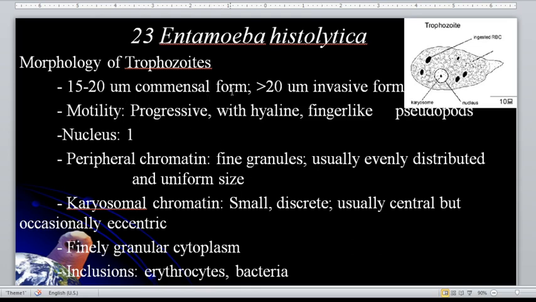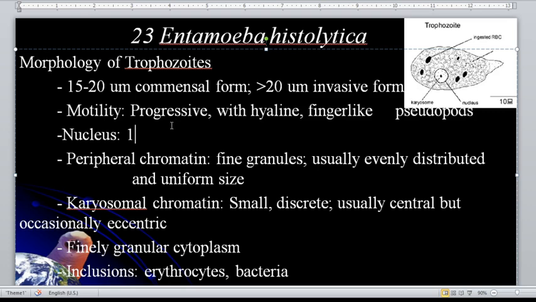For motility, the motility of Entamoeba histolytica is progressive. What do you mean by progressive? It moves in a straight direction, in one direction. The trophozoite has only one nucleus. Unlike the cyst stage of Entamoeba histolytica, how many nuclei does the mature form have? That is 4. So it has 4 nuclei for the cyst stage and 1 for the Entamoeba histolytica trophozoite.